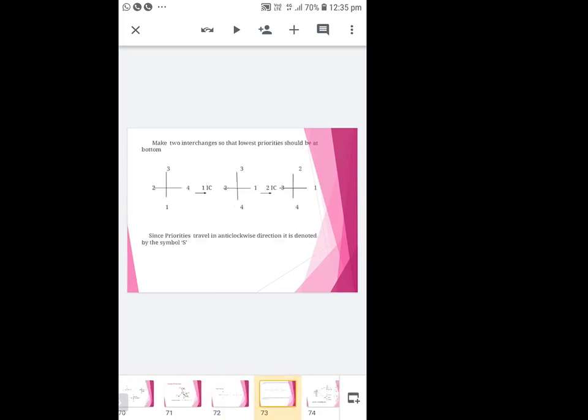Make two interchanges so that the lowest priority, 4, is at the bottom. Always make two interchanges. If you forget to make the second interchange, you will get the configuration of the mirror image, not the exact configuration. Since the priorities travel in an anti-clockwise direction, it is denoted by the symbol S.